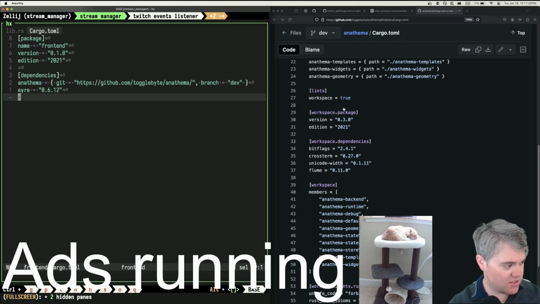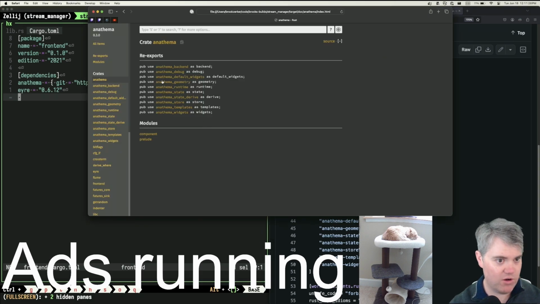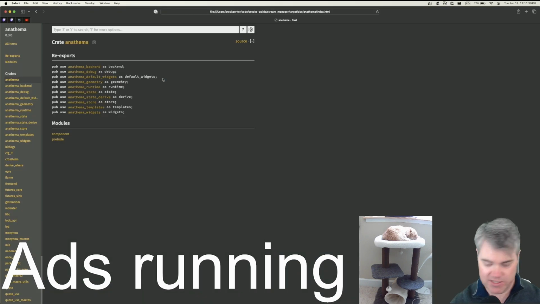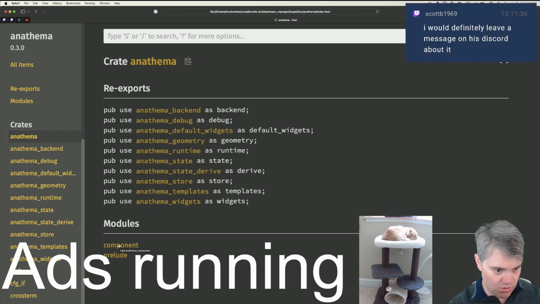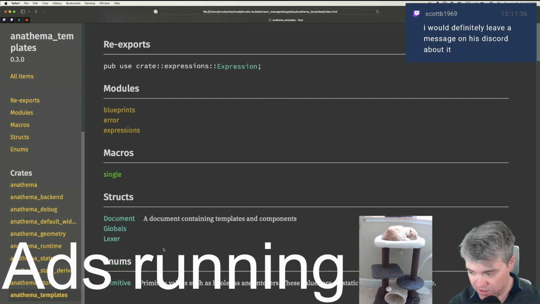We have our documentation. Where did this go? Oh, it opens up in Safari, because of course it does. That's fine. So here's what we have. We have Anathema, which just re-exports all of it together. And we have Component and Prelude. Yeah, I'm on his Discord, so I'll try to remember to send a message to him later today.